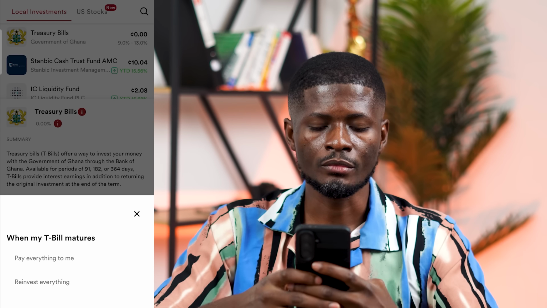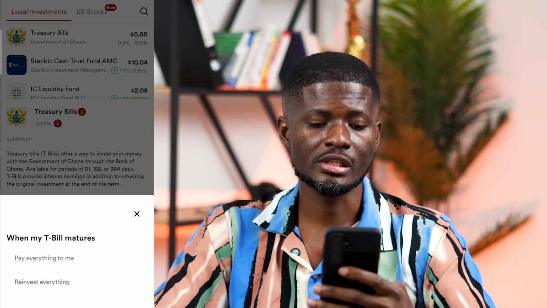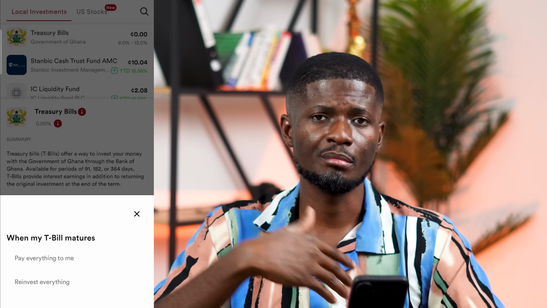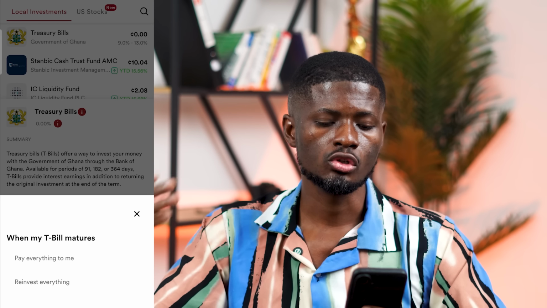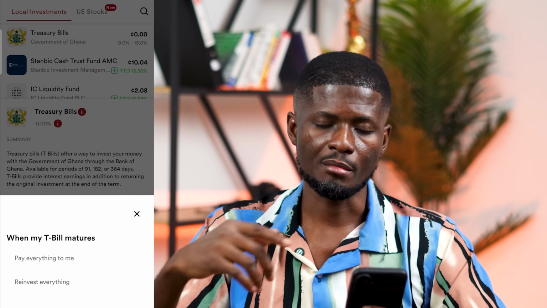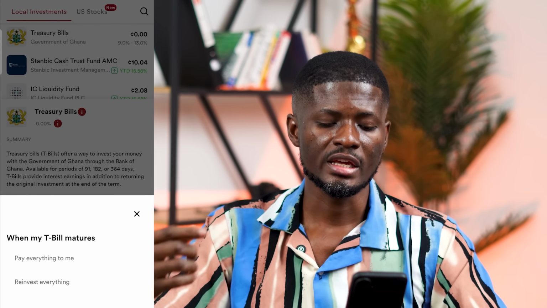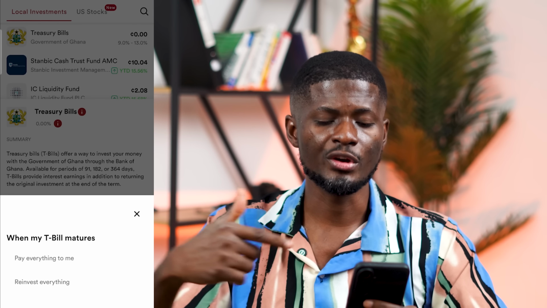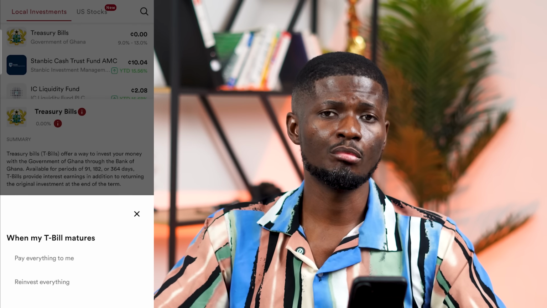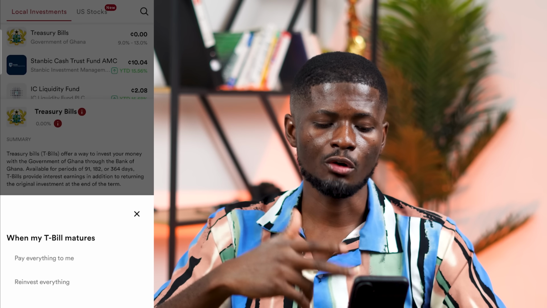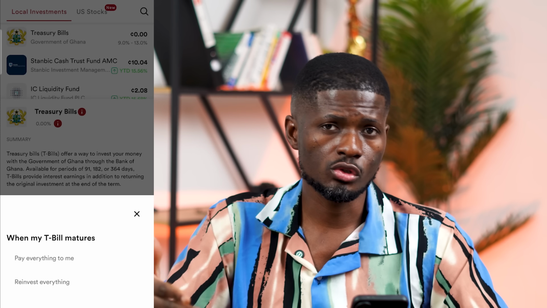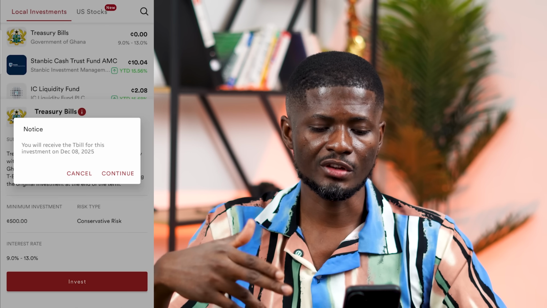I'll click on it. Then it gives you an option to say, when my T-bill matures, they're asking you, what should we do? Should we pay everything back to you on your account, or should they reinvest everything? I can choose either, depending on my investment goals. If I want to do rollover, I'll just say reinvest everything. But if I want to add up more money, I can't use reinvest everything. I'll need to wait, pay everything to me so that I will add up every month. So if you want to use that option, you can use pay everything to me.